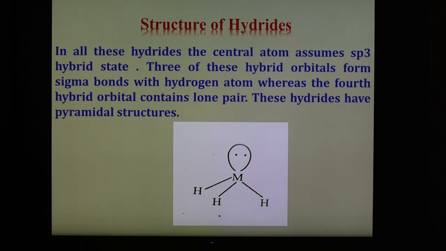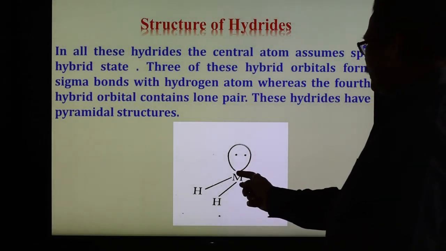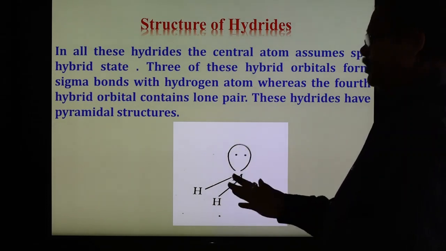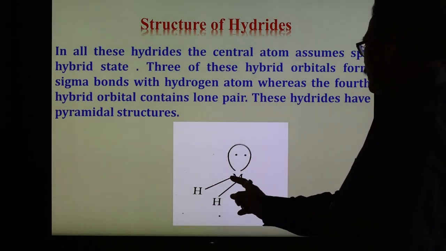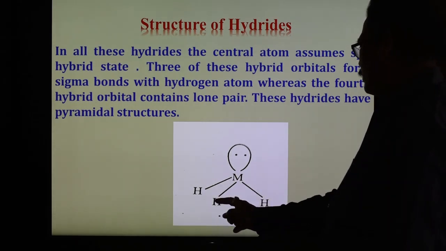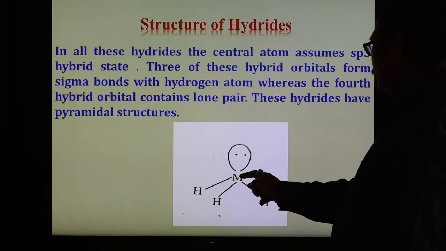Therefore these hydrides have a pyramidal structure as shown in this slide. Because of the lone pair and sp3 hybridization, the element forms three single bonds with the three hydrogens, and two electrons remain as a lone pair on the element.